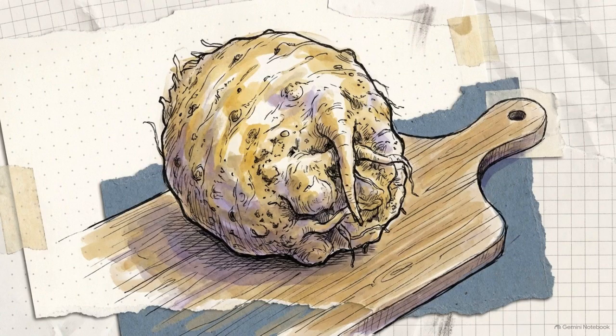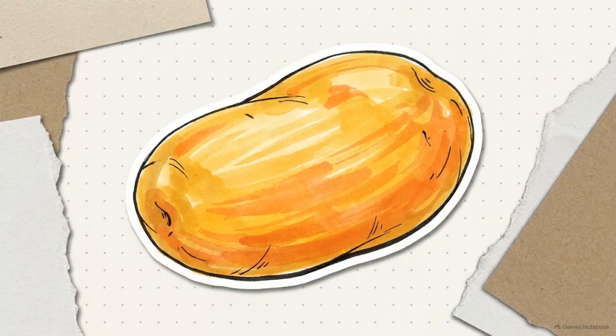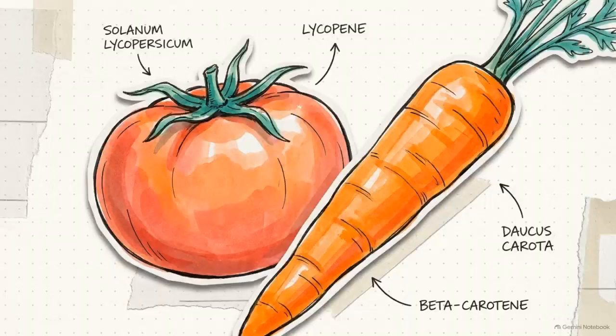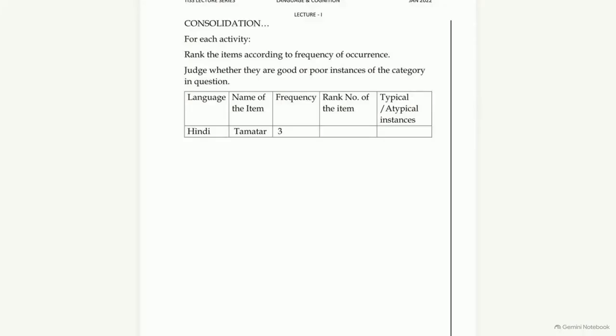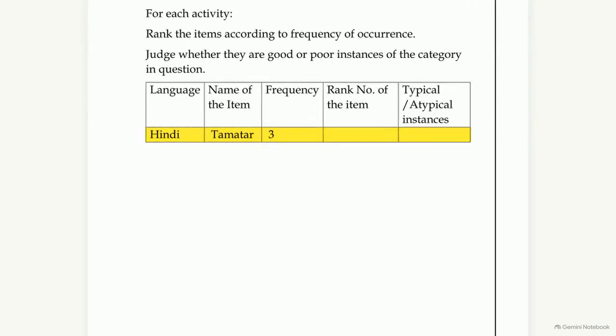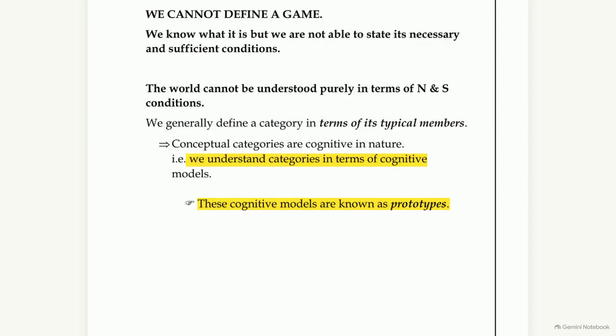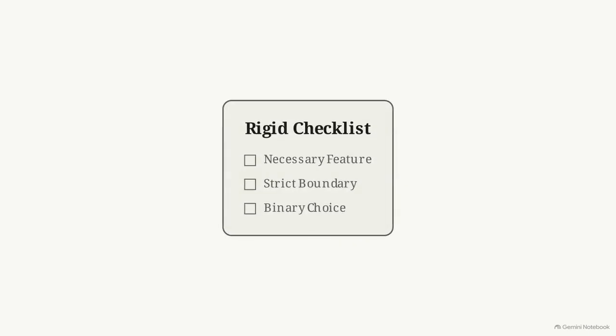Look at this table from the lecture data. It tracks how often certain items appear in these lists. Across different languages, like Hindi, tomato has a very high frequency rank. This slide introduces the solution to our definition problem. We understand categories through cognitive models called prototypes. Prototype theory argues we don't categorize objects by checking a list of rules. Instead, we compare them to the best, most typical example.